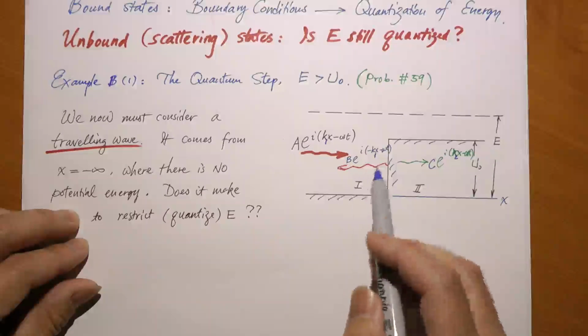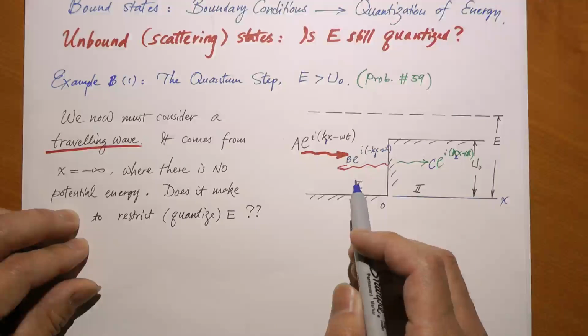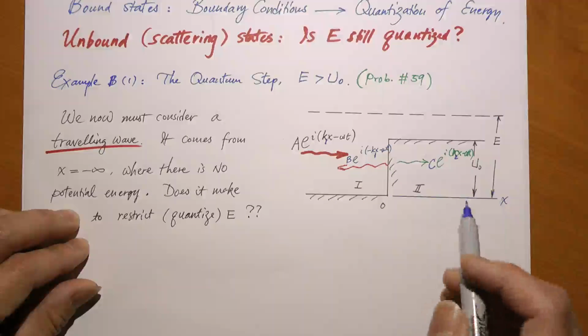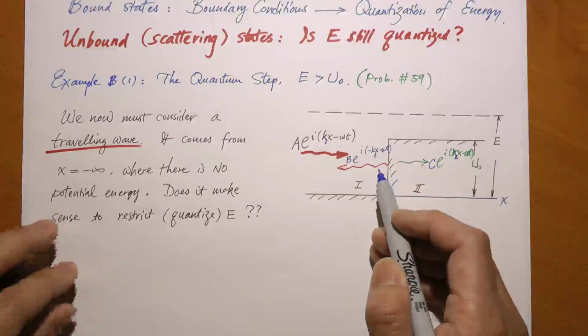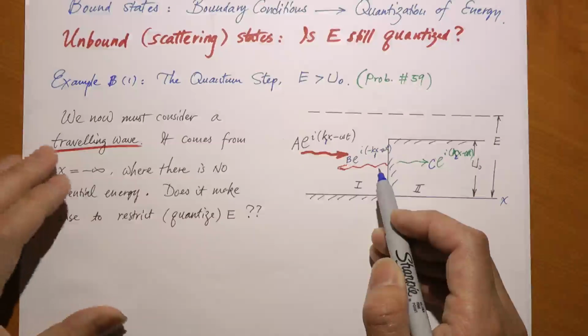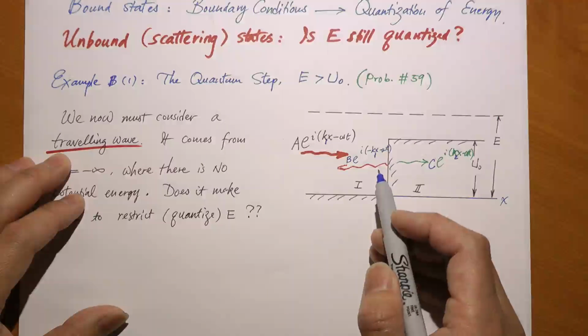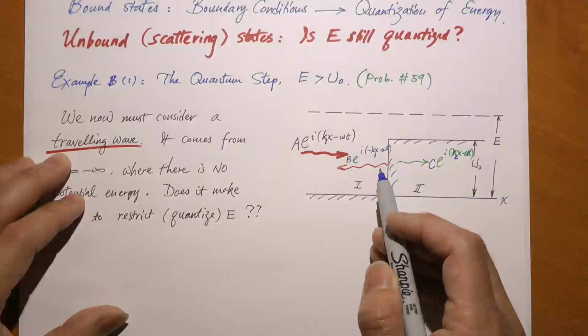So I'm dealing with traveling waves instead of standing waves. And the question remains, is energy still quantized in this case? Well, let's see if it makes sense to have a quantized energy, which means, does it make sense to have energy assuming only a certain number of possibilities, a certain number of values?